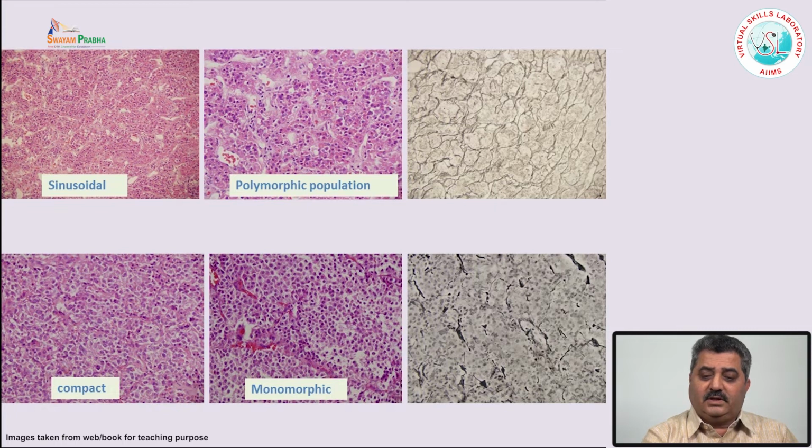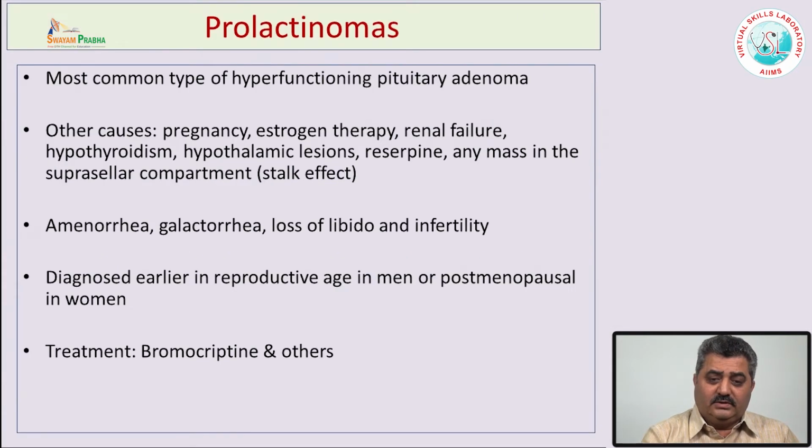These adenomas are reticulin poor. The reticulin stain can be seen around larger groups of cells, not in the sinusoids or in a trabecular fashion like the normal pituitary gland. So, this is very important to differentiate between the normal pituitary gland and adenoma, and reticulin is the one stain which is very helpful in these situations.